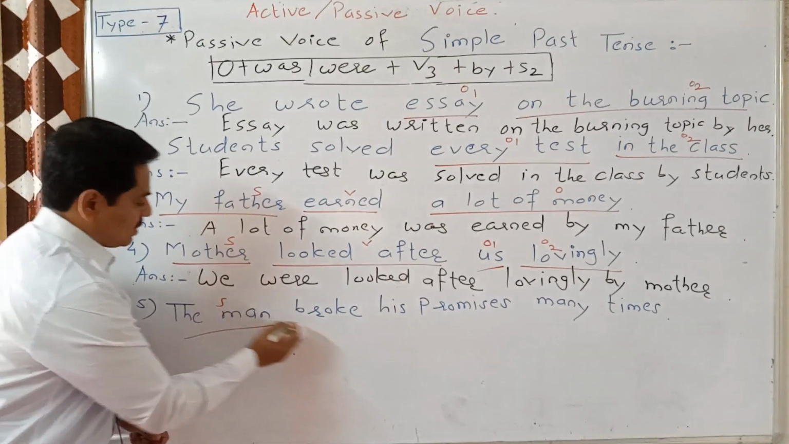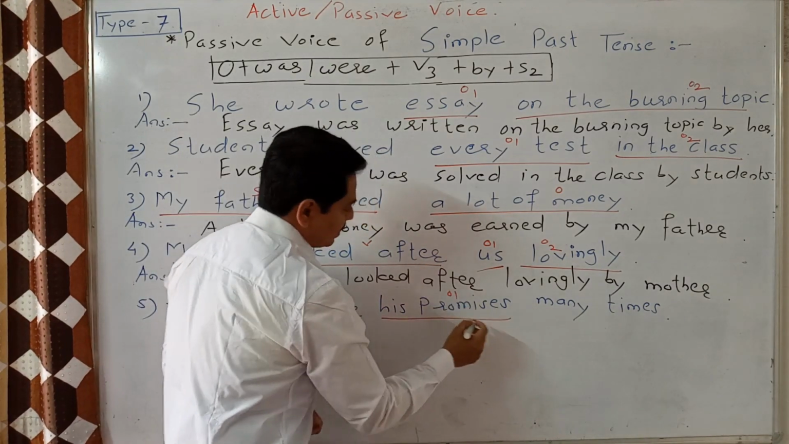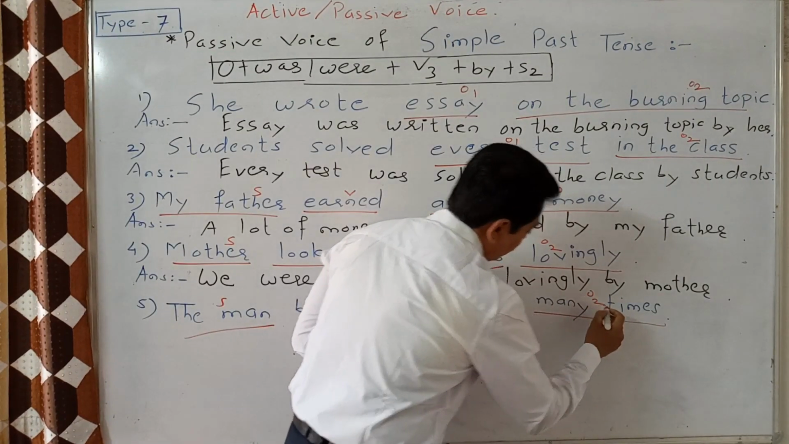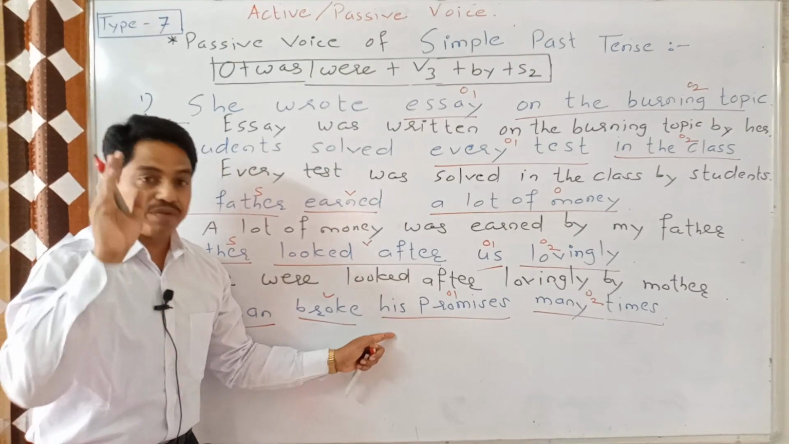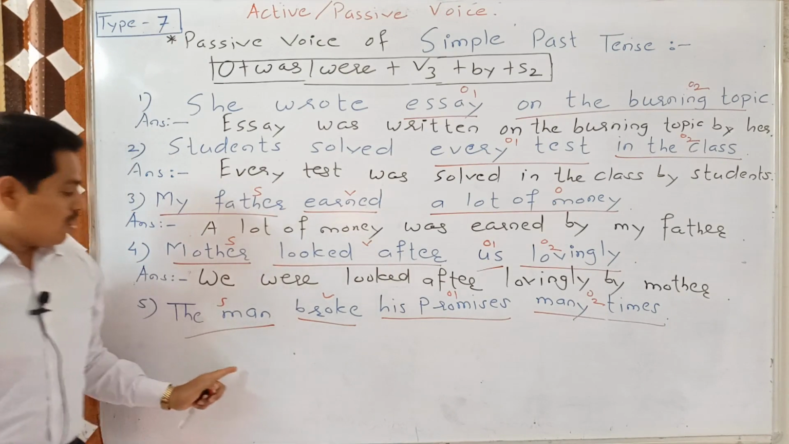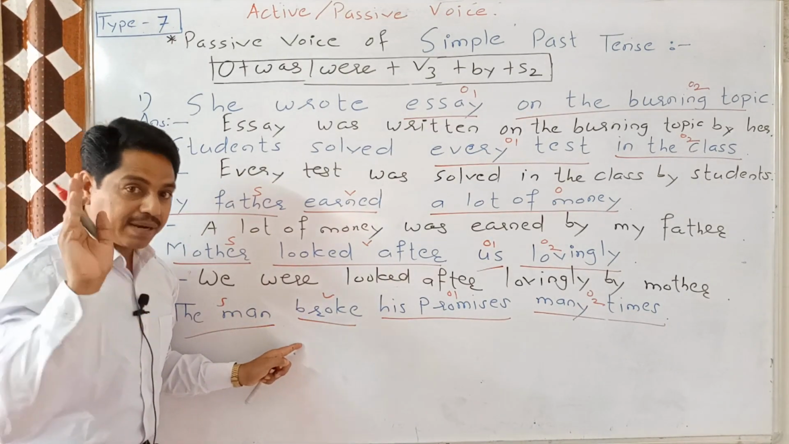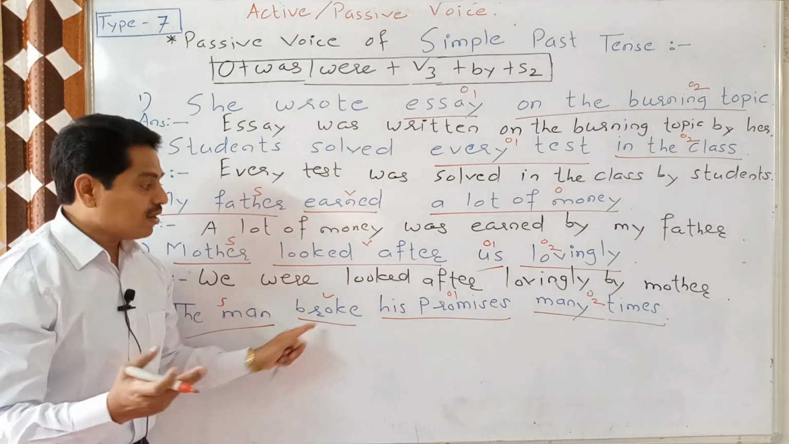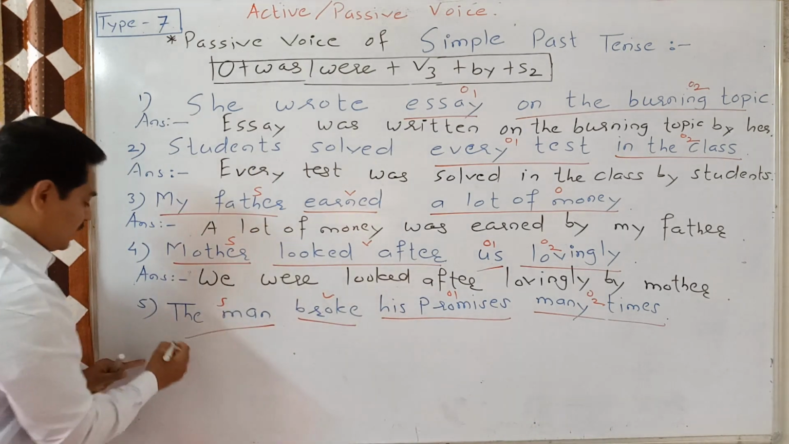Next: The man broke his promises many times. Here, the man is subject, broke is verb, his promises is object number 1. Many times is object number 2. How to identify object number 1? Ask the question with what to the verb. What did the man break? We get the answer his promises. So object is his promises.